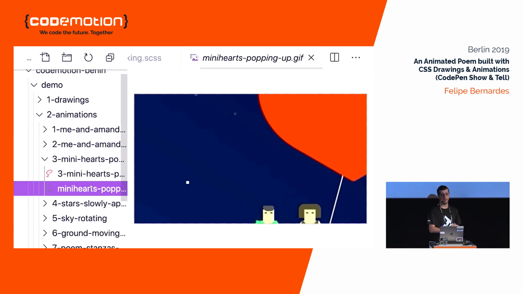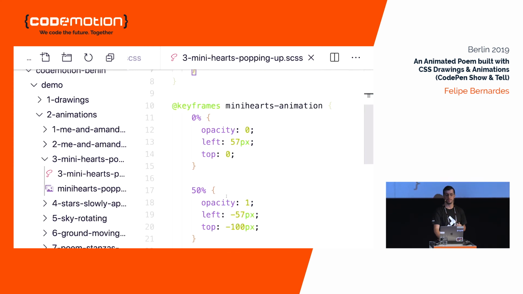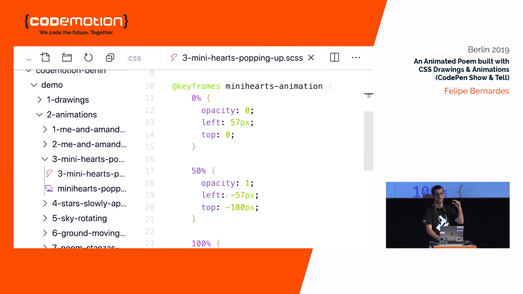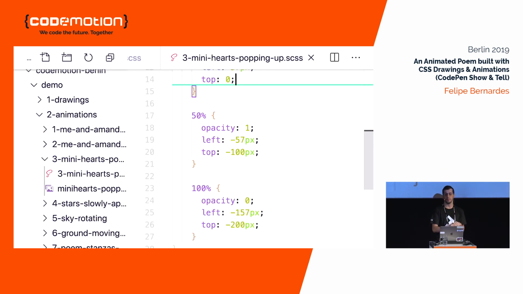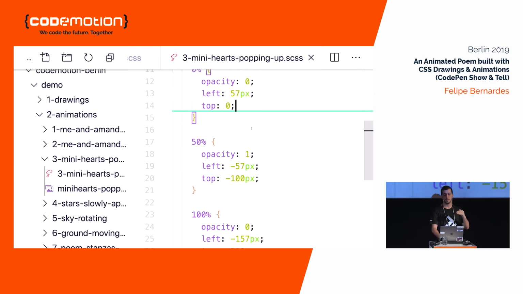Okay, now the mini hearts popping up. They are going upwards to the left, and first they are hidden, and then it shows up. Let's see the code for that. First of all, let's start with the keyframes again. The opacity is 0 because the mini hearts are hidden at first. The original positions for left and top are here. And by the middle of the animation, the left is set to minus 57 and top minus 100 pixels, okay? And also, they are fully visible.